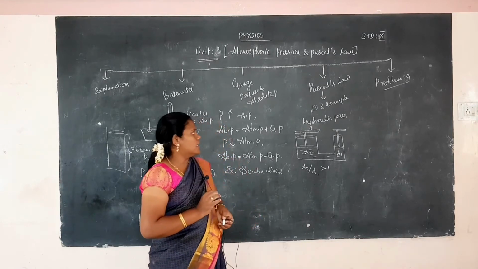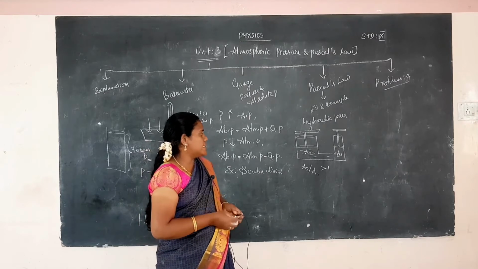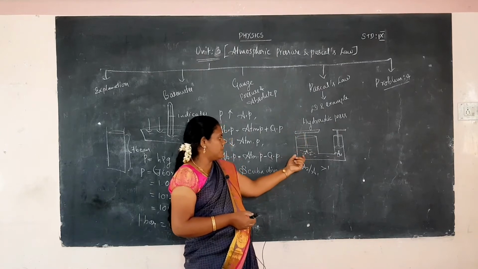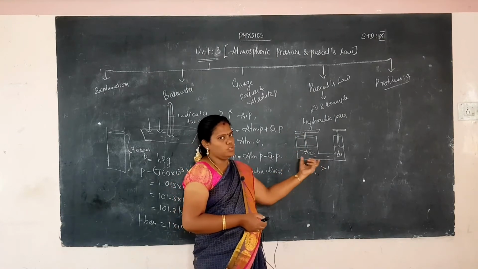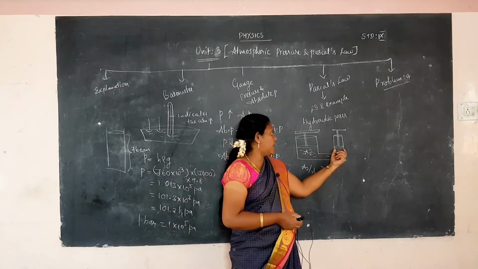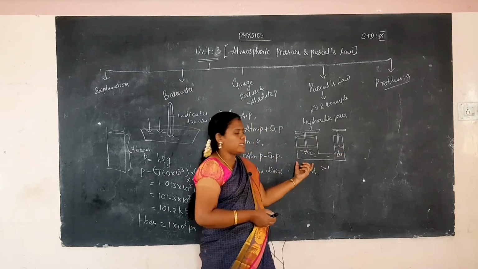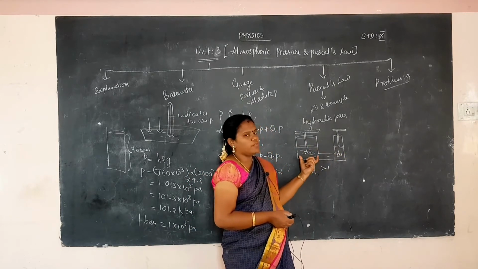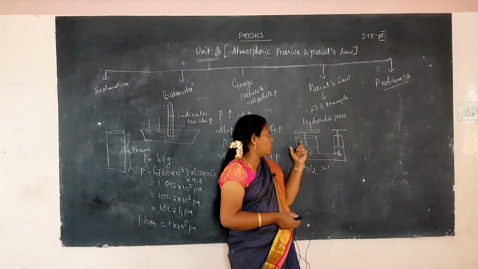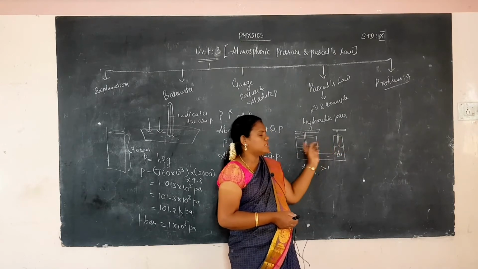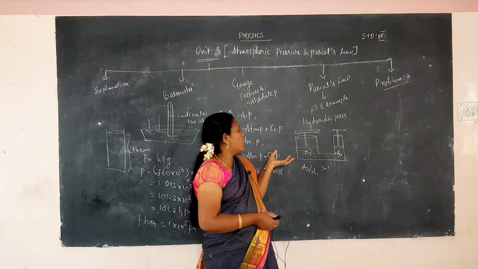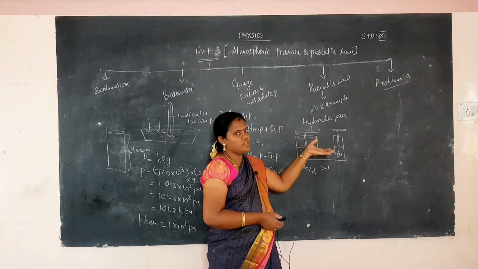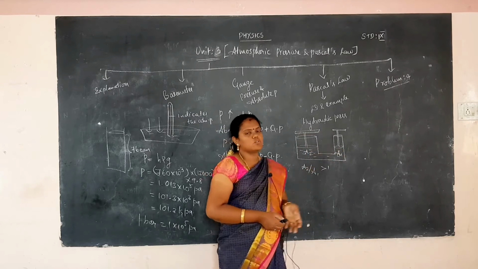In a hydraulic press, a vehicle is lifted on one side. The press has two containers, one with a smaller area of cross section than the other. The first tube has area of cross section A1, and the second tube has area of cross section A2. Water fills both, and two pistons are fixed at the two sides, with a vehicle standing on one side. We can easily find the weight of the vehicle from the other side. That is called a hydraulic press.